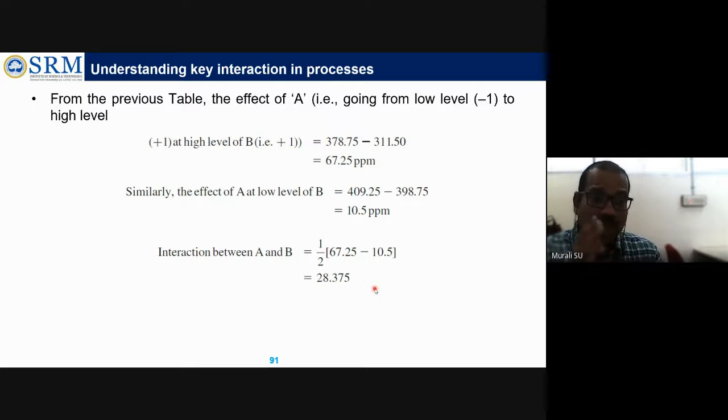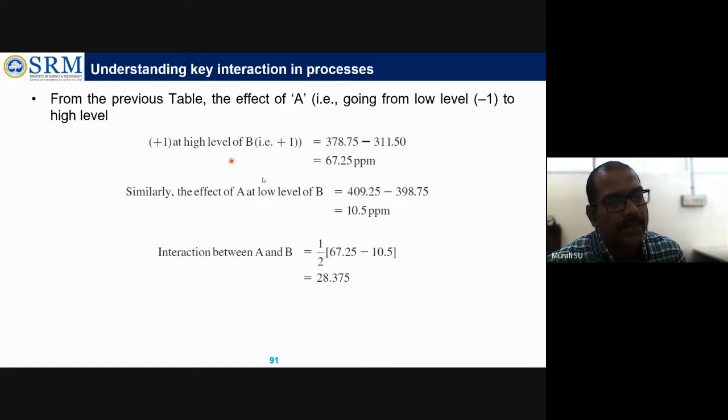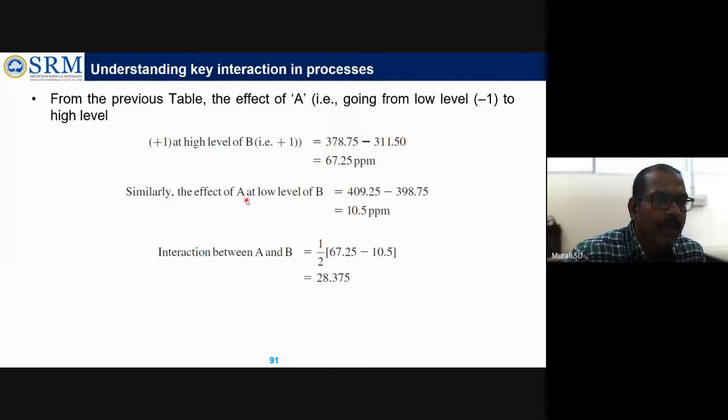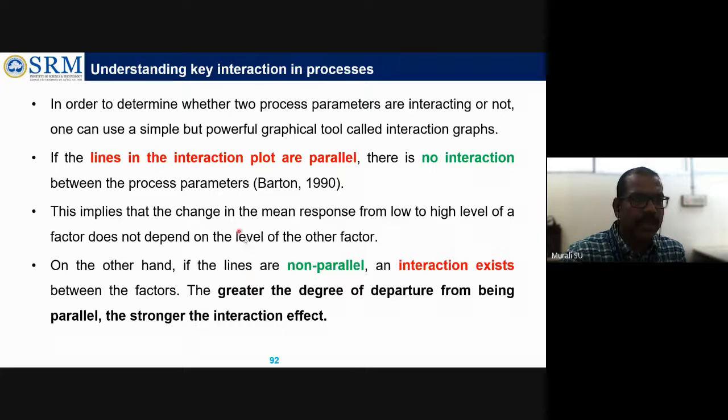If you consider only factor A, the influence of B on A may provide 67. But the influence of a low level of B on A produces 10.5. But for the interaction between the A and B combination, we can finally say that 28.37 defects are due to the combination of A and B. This is what you have to take. So understanding of interaction is very, very important. And another concept: for interaction, we have to represent it in terms of a graph, and only then can people understand.